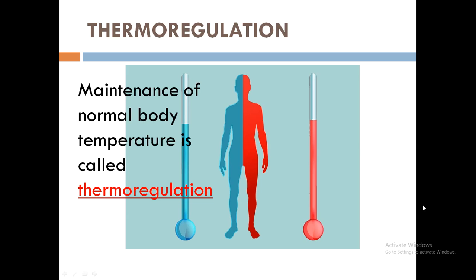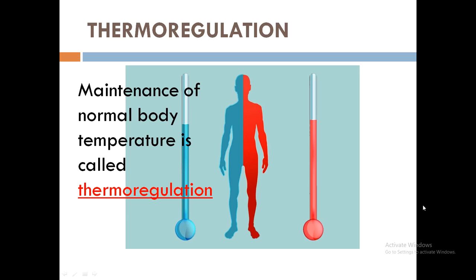In homeostatic conditions, one of them is thermoregulation, or the regulation of heat or temperature in the body. The maintenance of normal body temperature, which is 37 degrees centigrade, is called thermoregulation.